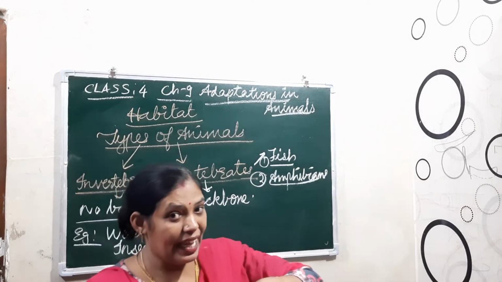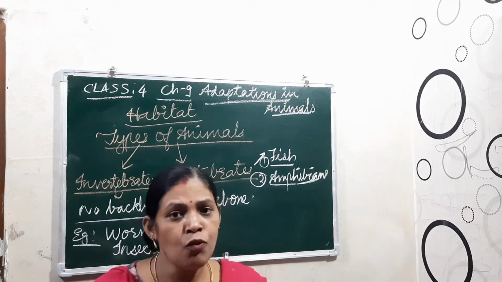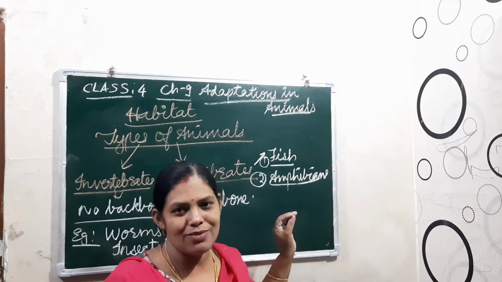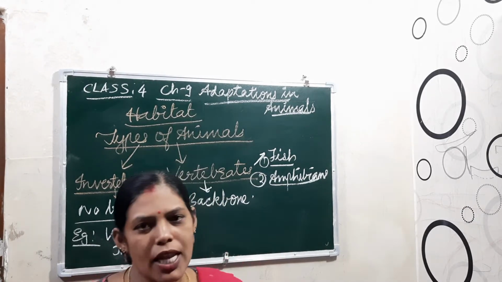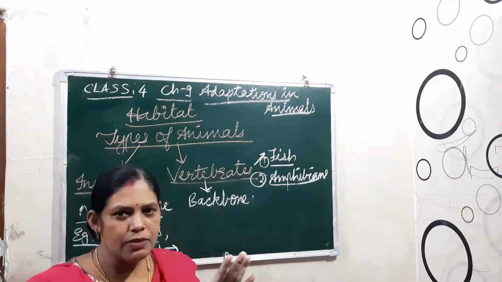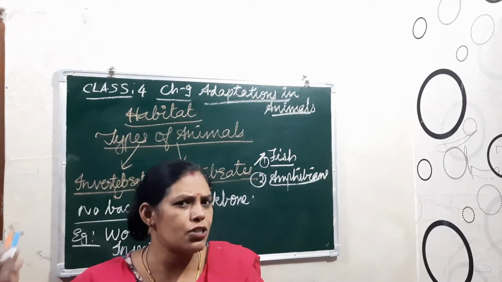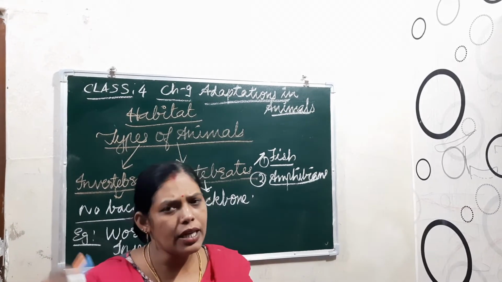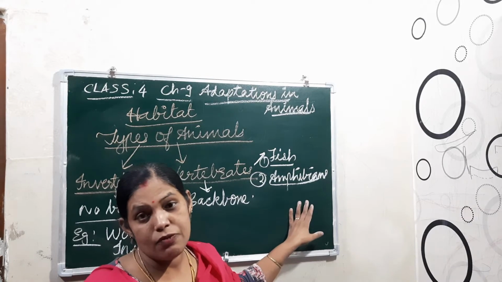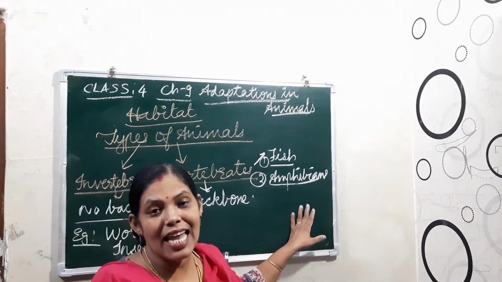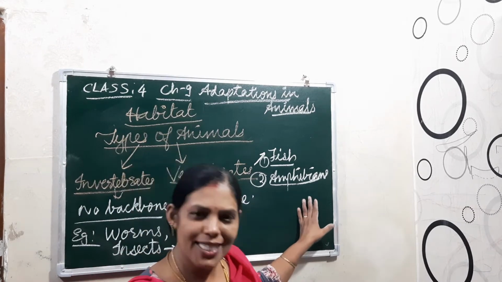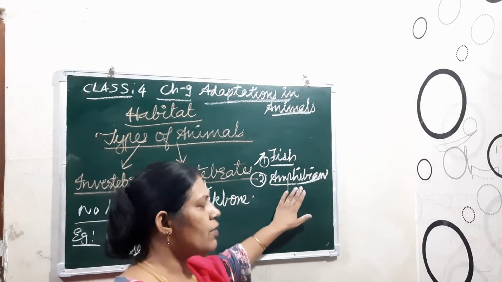And then when the egg hatches, what happens? The tadpole comes out, right? That tadpole looks like a fish. It has the breathing organ, gills. But after some time, when it goes through different stages, it becomes the adult frog. That time it uses its lungs. When it is on land, it uses its lungs, and when it goes inside the water, it uses its moist skin. Understood? That is how amphibians are.